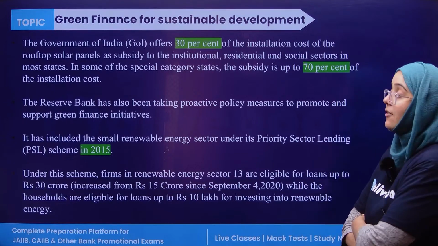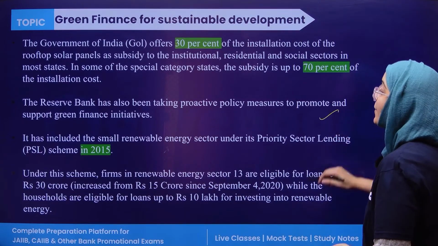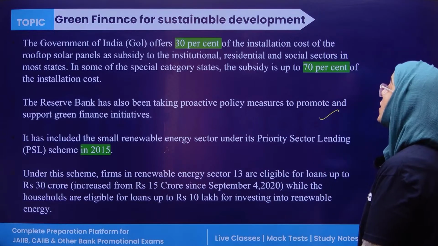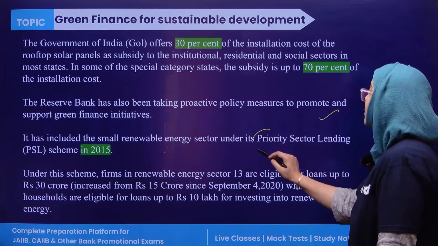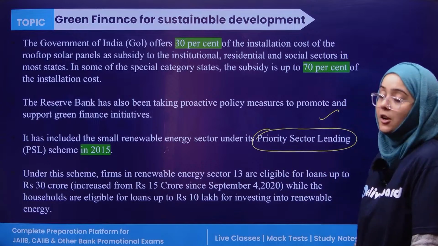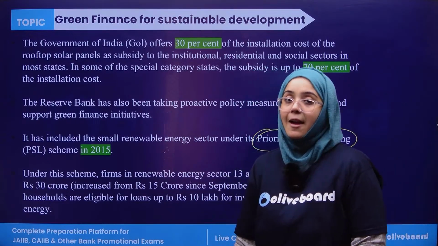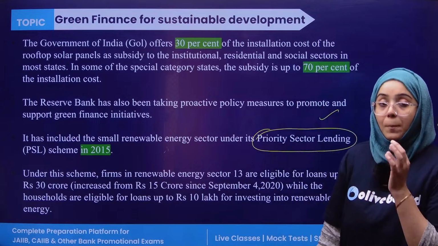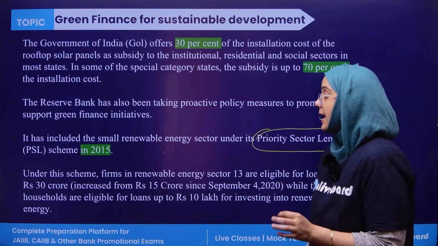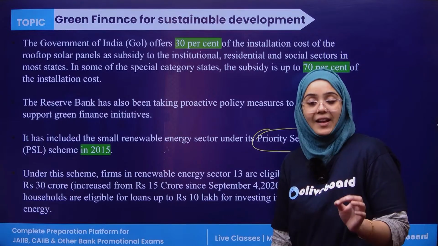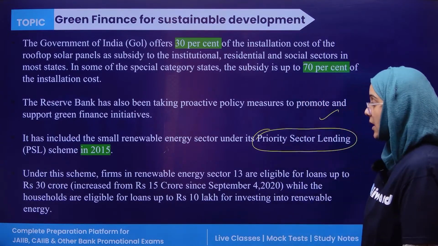RBI has also taken different initiatives to promote and support green finance. It included the small renewable sources of energy under its priority sector lending scheme in the year 2015. You all know the priority sector lending scheme, I have already told you in detail. So in the priority sector lending, RBI has included this small renewable energy sector in 2015.